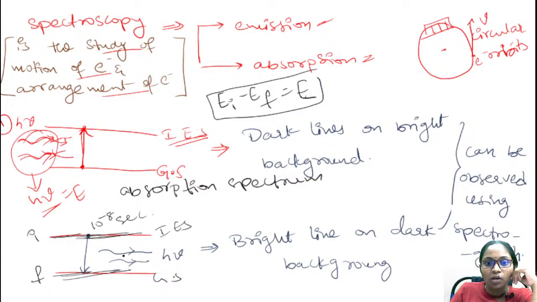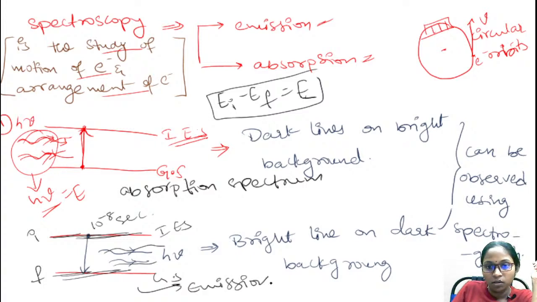So as here the electron is radiating energy of h nu. As emission of radiation is taking place here, you will have an emission spectrum here.